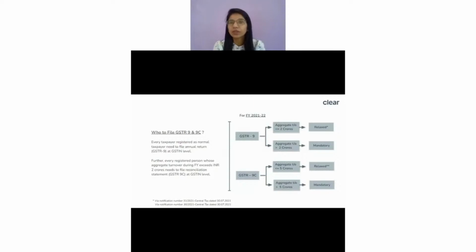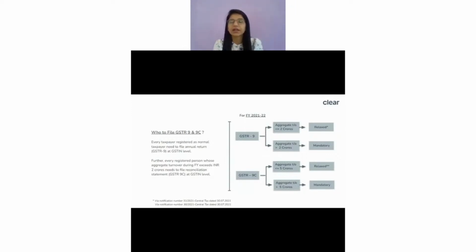Again, when I say turnover, it has to be computed at a PAN level and not at a GST registration level. A very simple example: let's say you're registered in two states, Maharashtra as well as Karnataka. The important part is that while computing the turnover, you have to club the turnover of both states together. Then check whether it exceeds 5 crore or not.